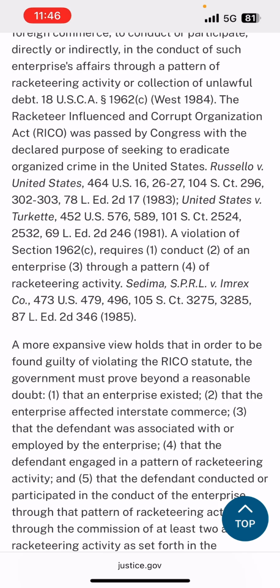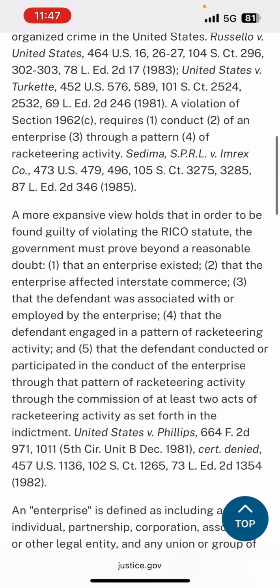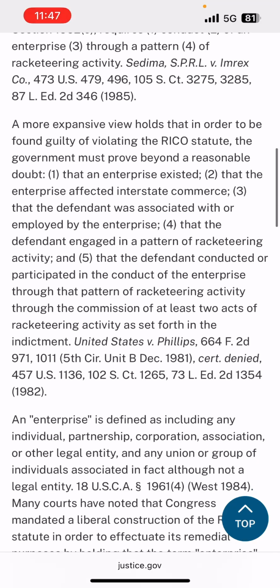Russello versus United States, 464 U.S. 16, 26 to 27, 104 S.Ct. 296, 302, 303. A violation of Section 1962 requires: 1. conduct, 2. of an enterprise, 3. through a pattern, 4. of racketeering activity.